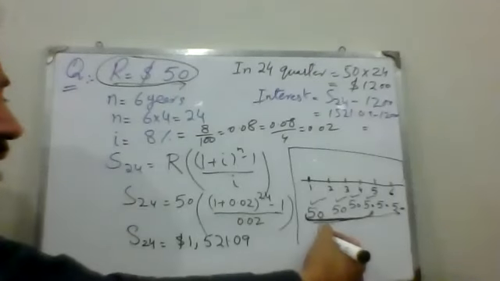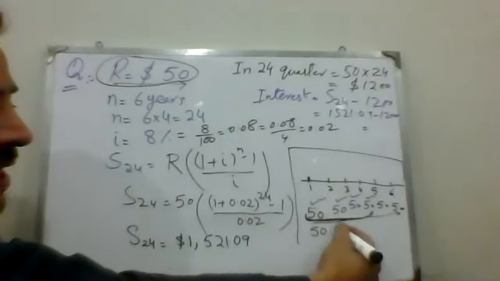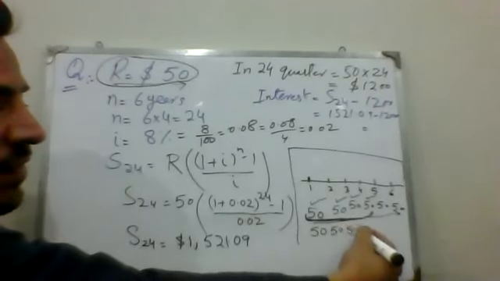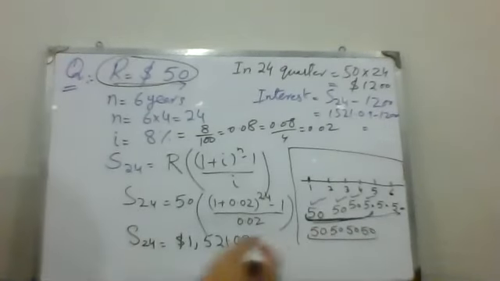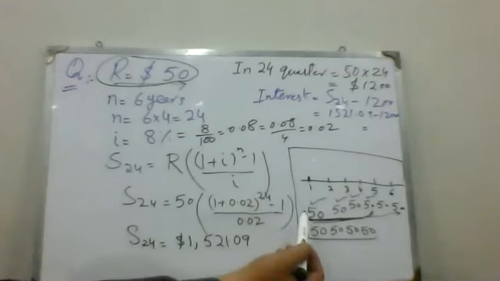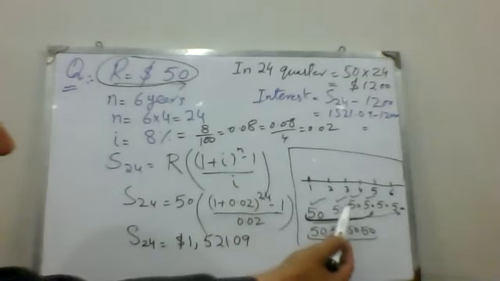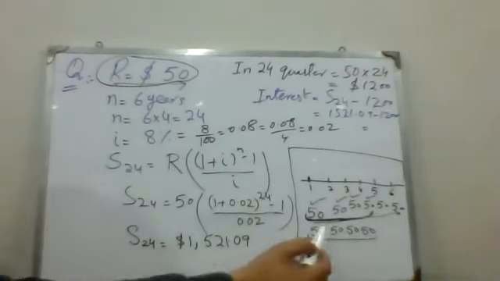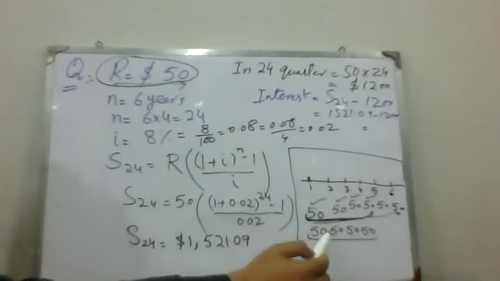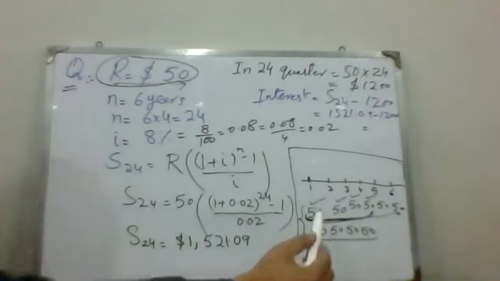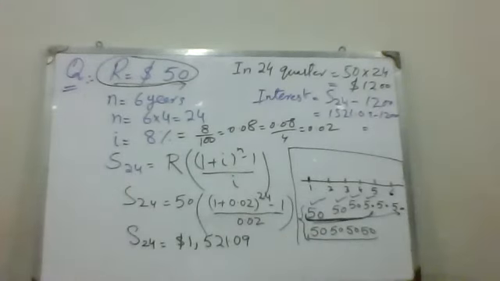Now again in the next year I pay 50, 50, 50, and again 50. That amount is in the second year. How much did we put in our account? 50, 50, 50, 50, that is 100, 200, and again 50, 50, 50, 50, that is again 200. Total 400 we submitted in 2 years.